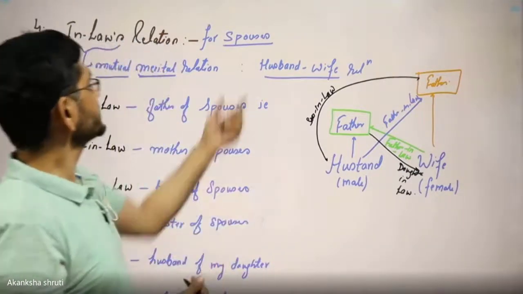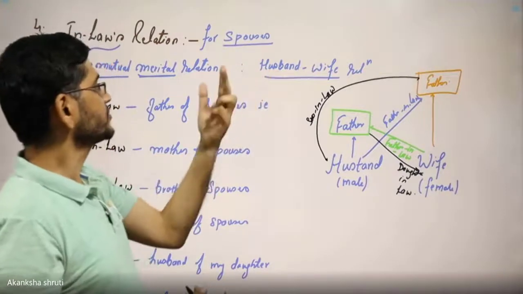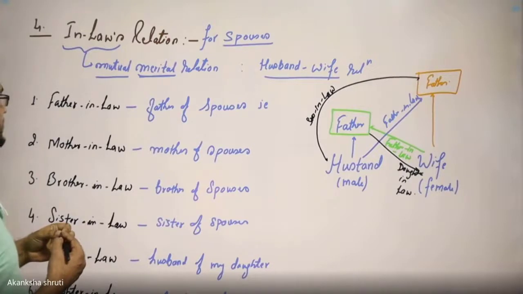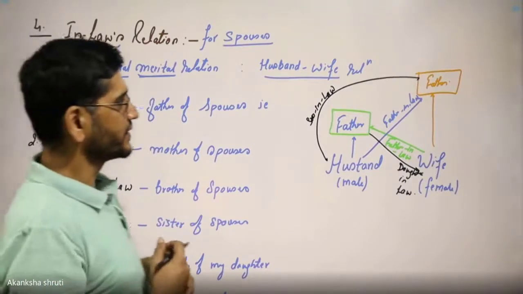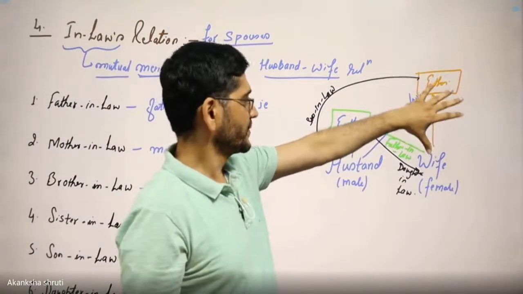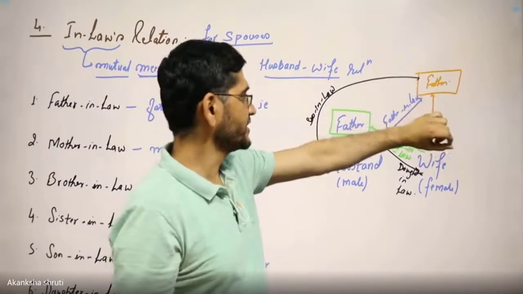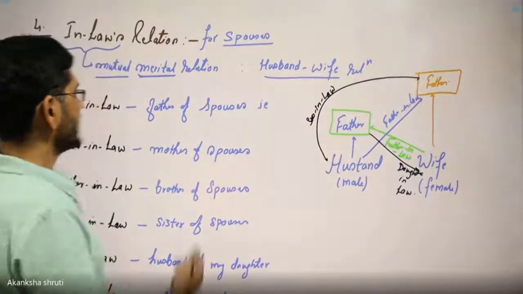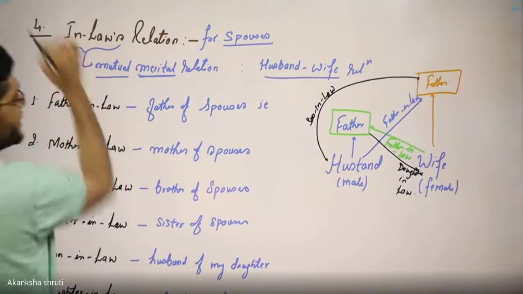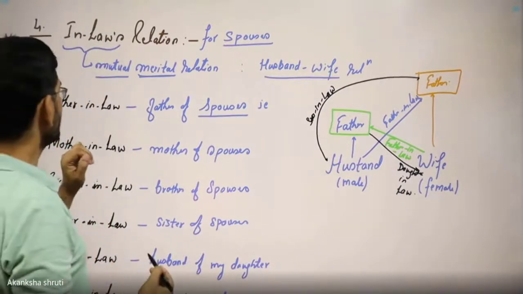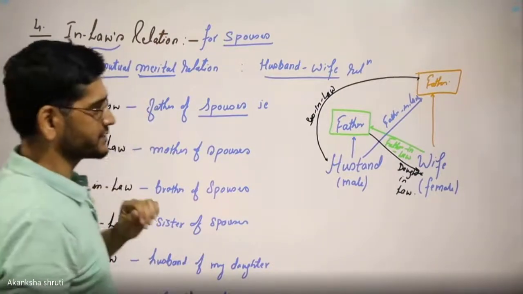So after this marital relation, you will get two fathers. One is the father who gave you birth, and another is the father of your missus, means the wife, or if the girl is there, then her husband. That's why we use the common term spouse. So father-in-law means the father of the spouse.